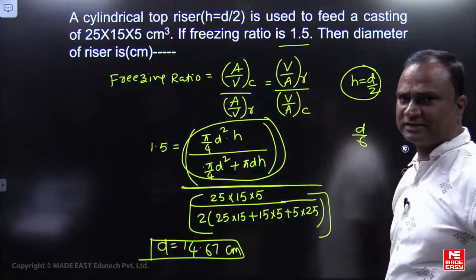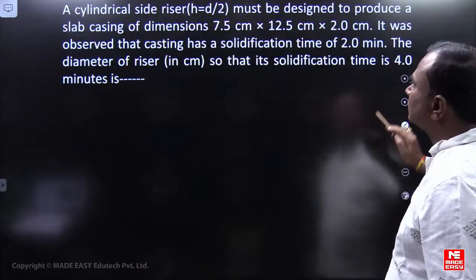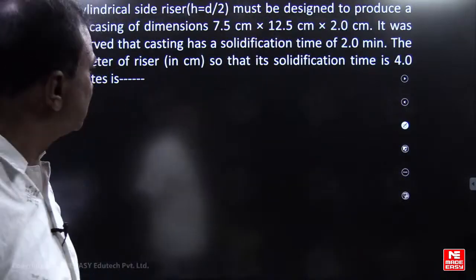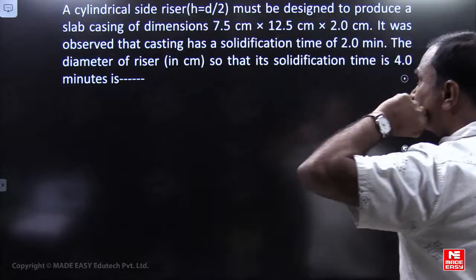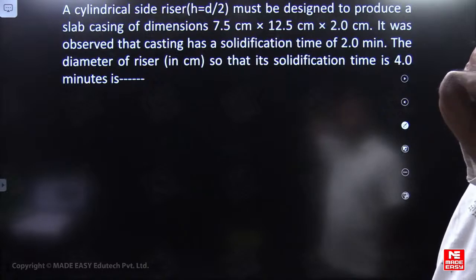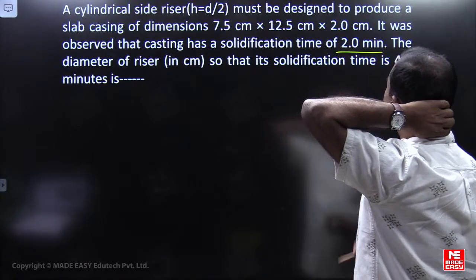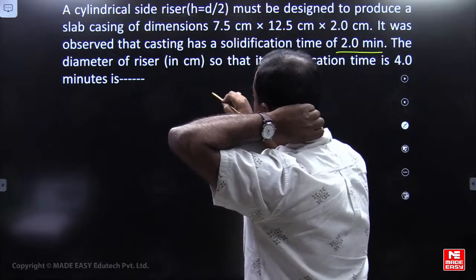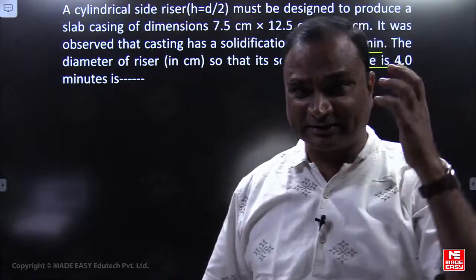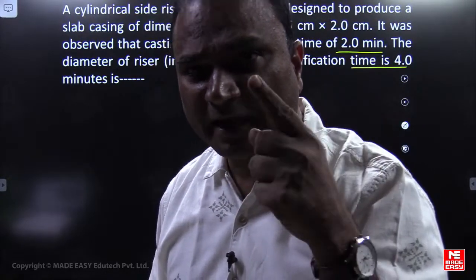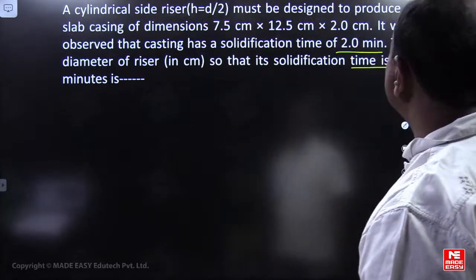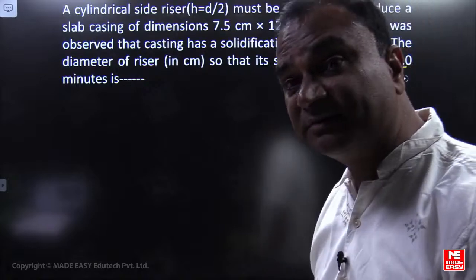So it was a direct, simple question. Now this question, please look here, with a small twist. A cylindrical side riser with h equal to d by 2 must be designed to produce a slab casting of given dimensions. It was observed that the casting has a solidification time of 2 minutes. Find the diameter of the riser in centimeters such that the solidification time of the riser is 4 minutes. The solidification time of the casting is 2 minutes as given. Then we need to calculate the dimensions of the riser.